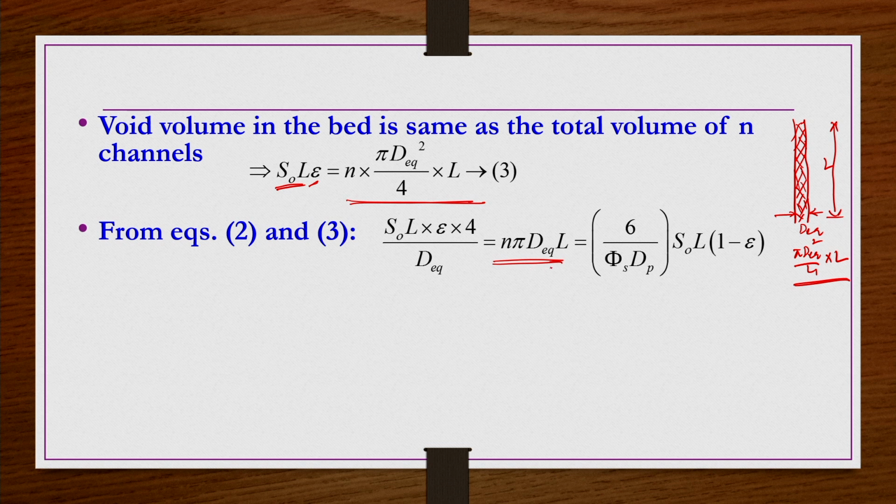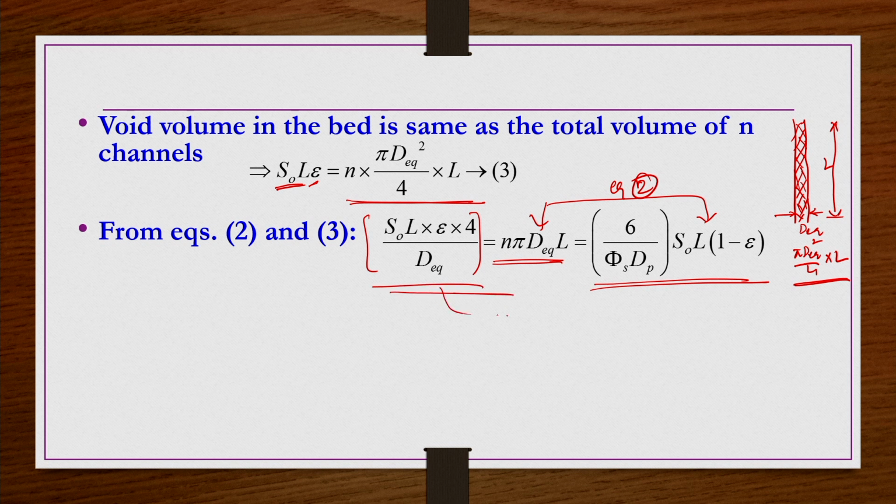So, this n pi d equivalent L, from just the previous equation number 2, we found as 6 by pi s dp S naught L 1 minus epsilon. This is coming from equation number 2, right. So, now this part, if you equate to this part, then you can find an expression for d equivalent. So, that is our target here. So, that we will do now.